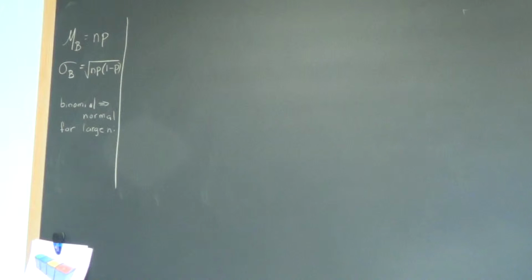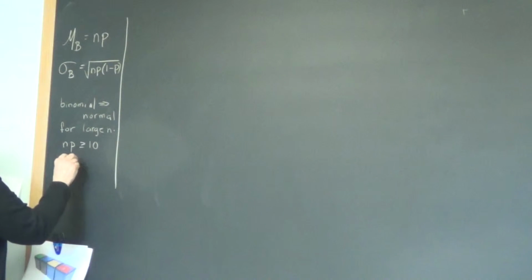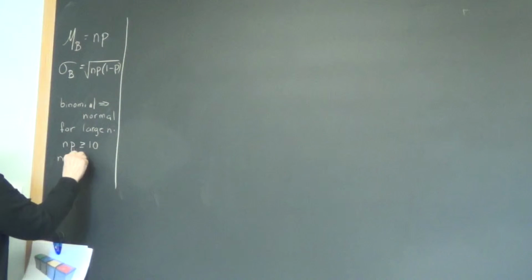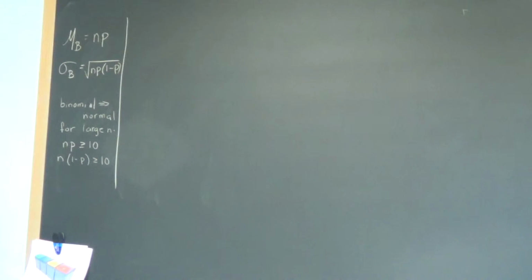Julia, fill us in. np is greater than or equal to 10, and n times 1 minus p is greater than or equal to 10. So the expected value for success and the expected value for failure have to both be greater than 10.